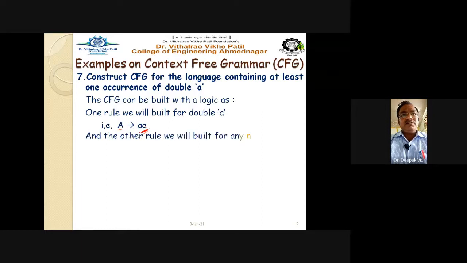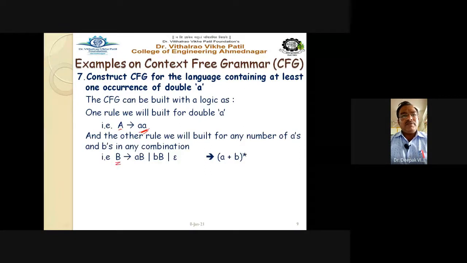Then the other rule we will build for any number of a's. For any number of a's and b's in combination, we can have B produces aB, B produces bB, and B produces epsilon, for any number of a and b.